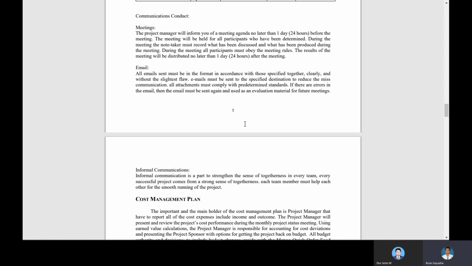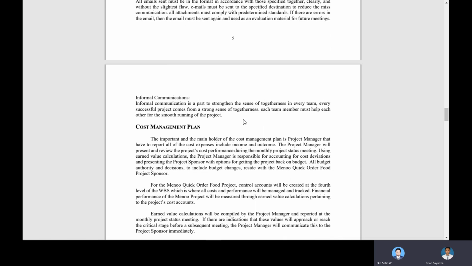Informal communication is actually part of the strength of every team. We joke together, eat together, and do other things so we can build a bond with our team. So the cost management plan will be explained by Eko Setio Wijanarko.